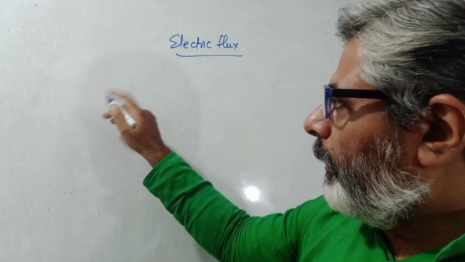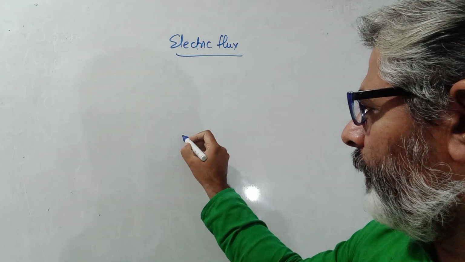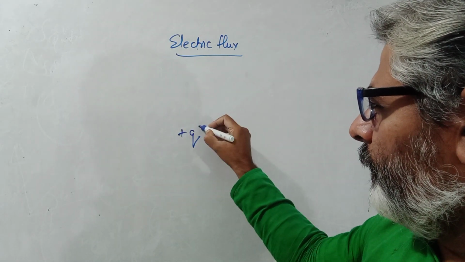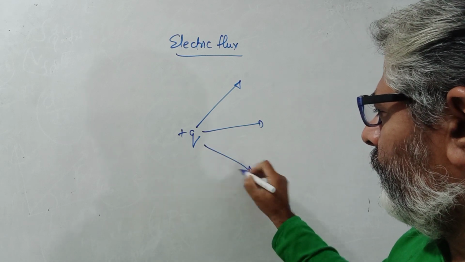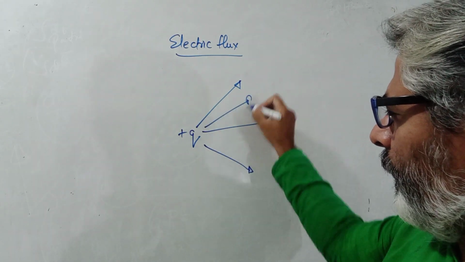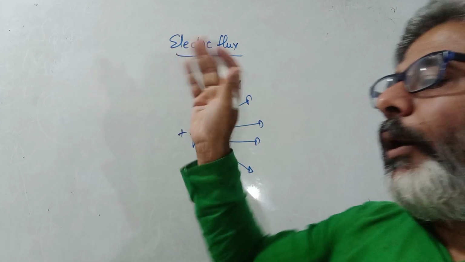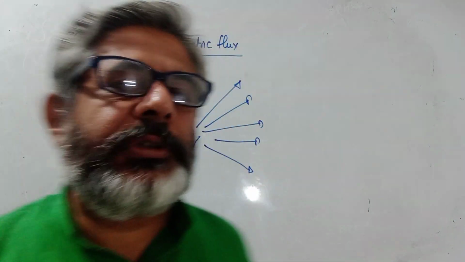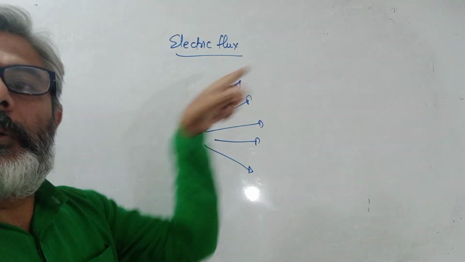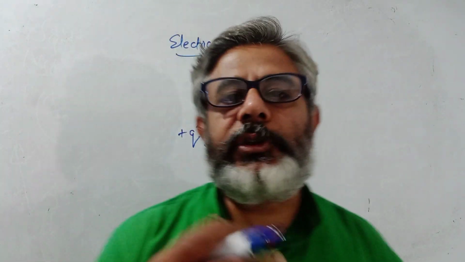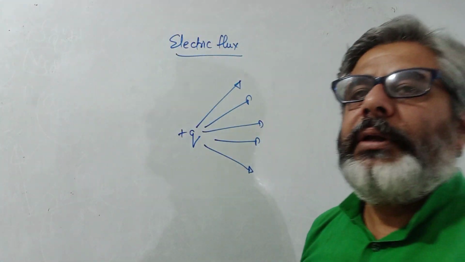So you know that out of a certain charge, for example, if this is a charge plus q, then it has electric field like this. This has electric field which is radially outwards. Why do I call it radially outwards? Because if you bring some positive charge here, then it will be repelled. So the direction of force gives you the direction of electric field.